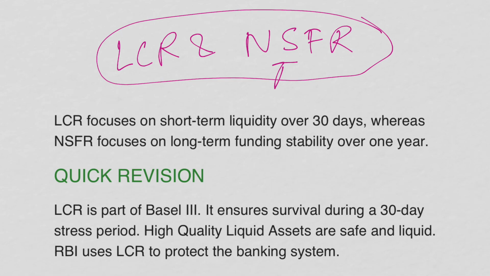Now, let's quickly revise what we studied so far. LCR is part of Basel III. It ensures a 30-day survival period. HQLA are safe and liquid assets. Net cash outflows are stressed assumptions. RBI uses this LCR to protect the banking system. So finally, we can conclude that liquidity coverage ratio strengthens the short-term resilience of banks and prevents systemic panic.